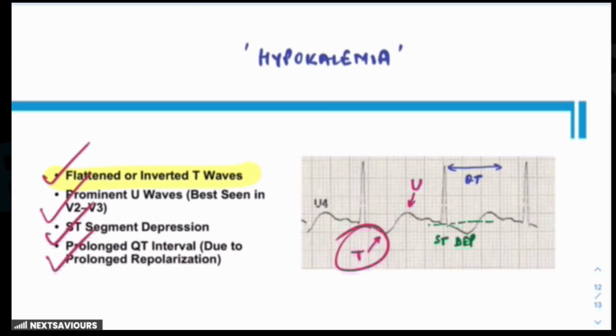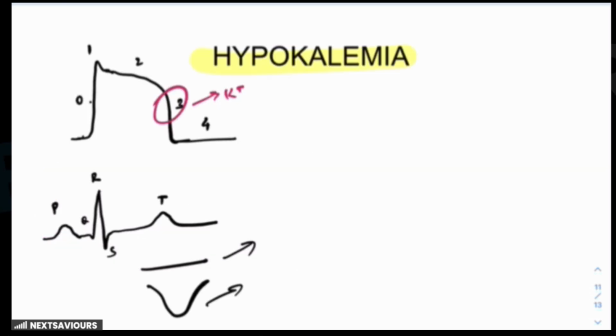Now let's see what the reason is for the prominent U waves. As you already know, U waves represent the afterdepolarization that occurs during the terminal phase of repolarization or possibly during early diastole. Their exact origin is debated, but it is thought to arise from the delayed repolarization of the Purkinje fibers or the mid-myocardial cells. So in hypokalemia, what happens?